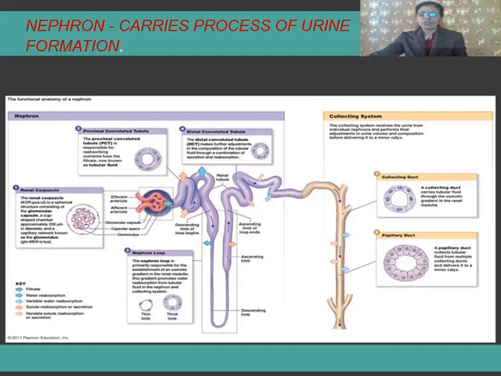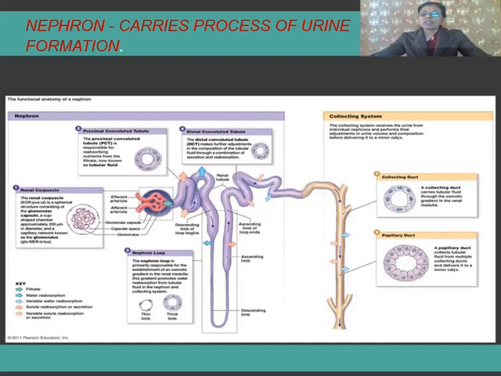Now, this content which is formed is called urine, and finally urine passes into the collecting ducts, to the pelvis, and through the ureter into the urinary bladder by the contraction of the muscles, and due to gravity urine is expelled out. This process, expulsion or voiding out of urine, is called micturition. This was about the content formed by the nephrons, that is urine. This is how nephrons function.